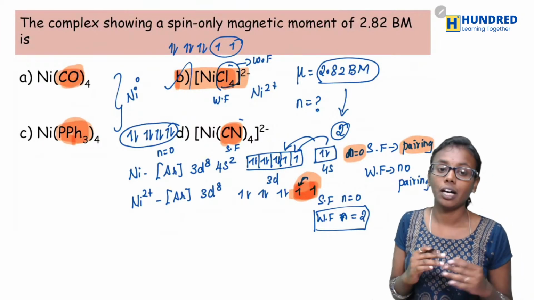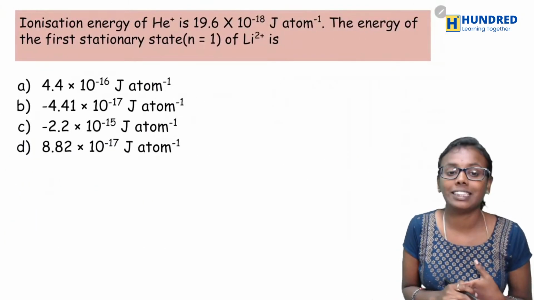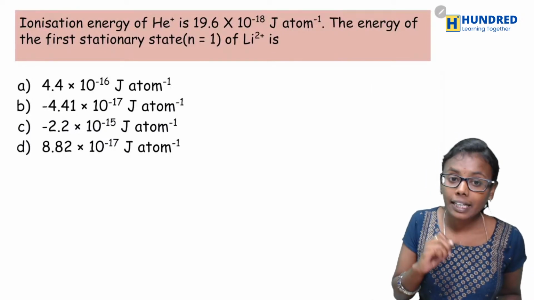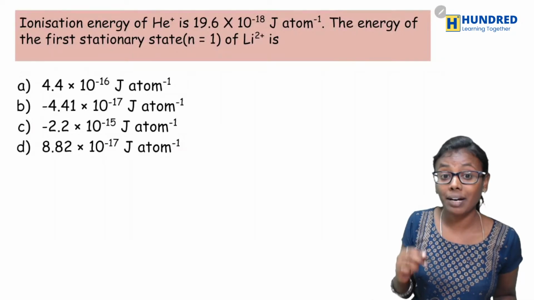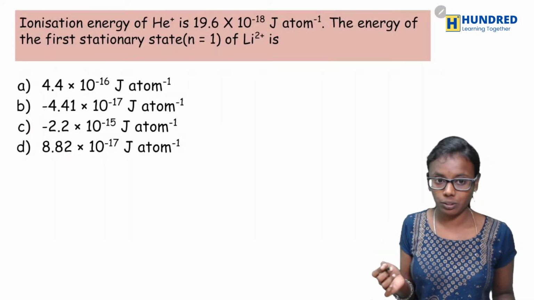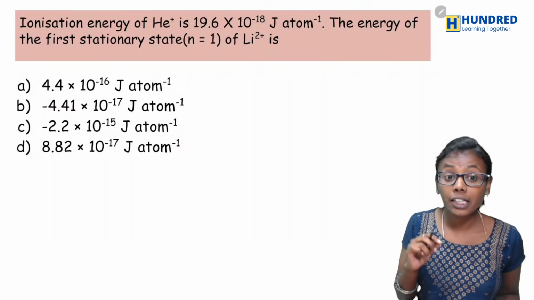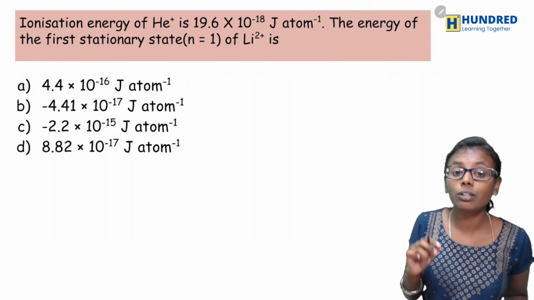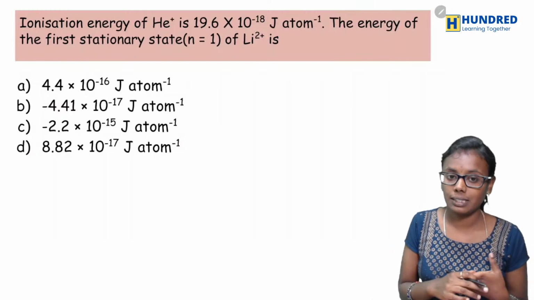Yes, clear? Okay, and the second question is: the ionization energy of He plus is 19.6 into 10 power minus 18 joule per atom. What would be the energy of the first stationary state, that is n equal to 1, for lithium 2 plus?